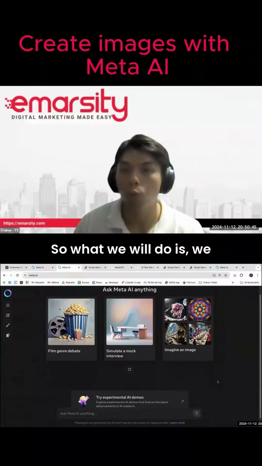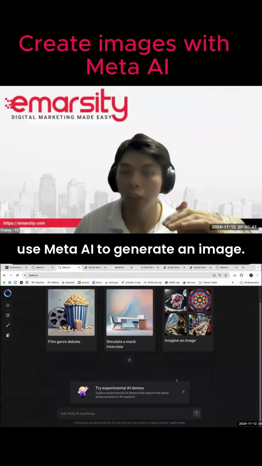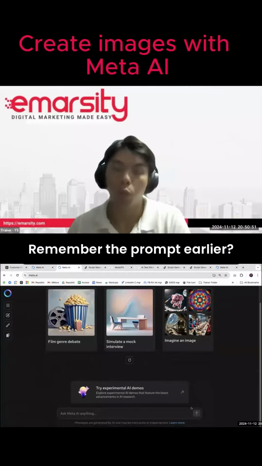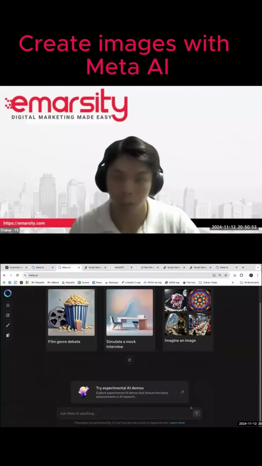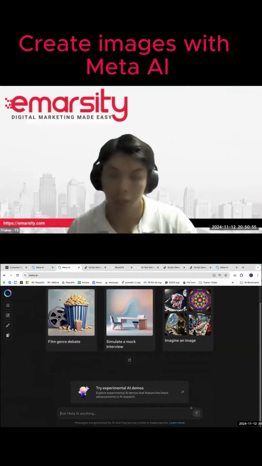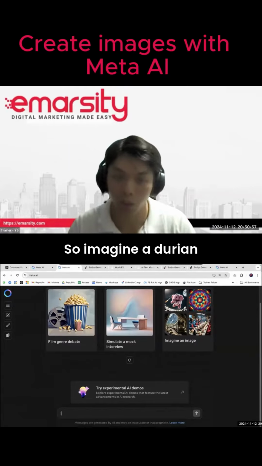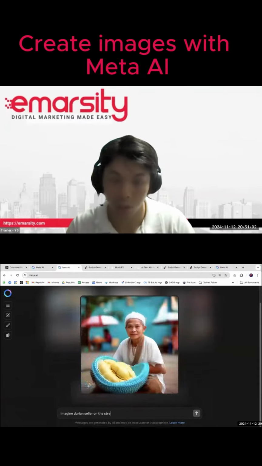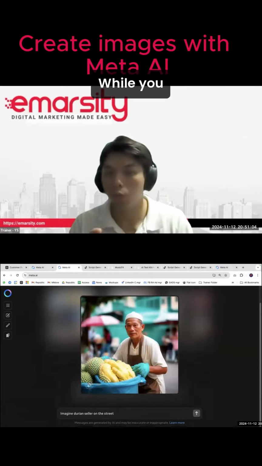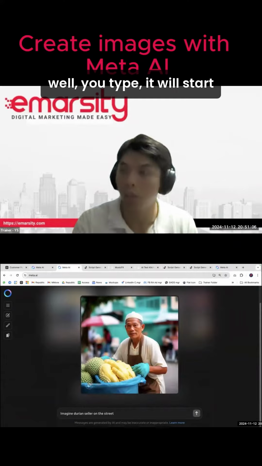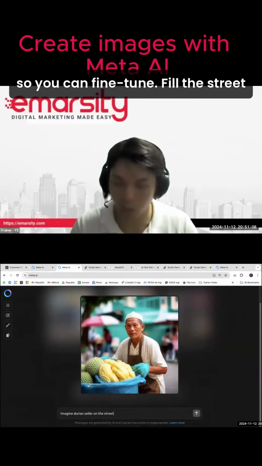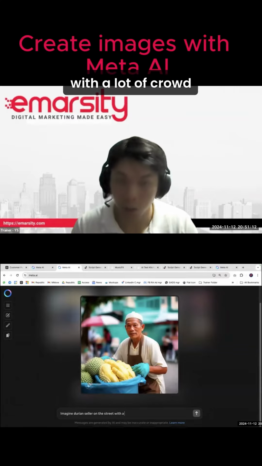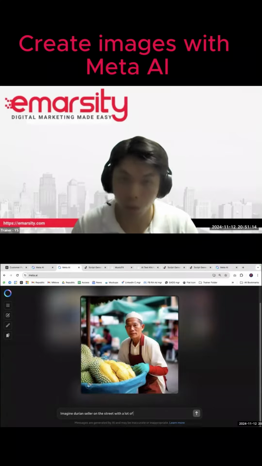So what we will do is we will use Meta AI to generate an image. Remember the prompt earlier? The prompt template. But I'm just gonna do a shortcut here. So imagine durian seller on the street. While you type, you will start creating the version already. So you can fine tune on the street with a lot of crowd.